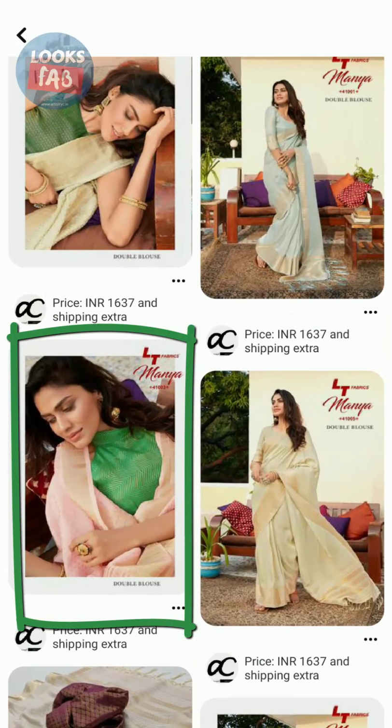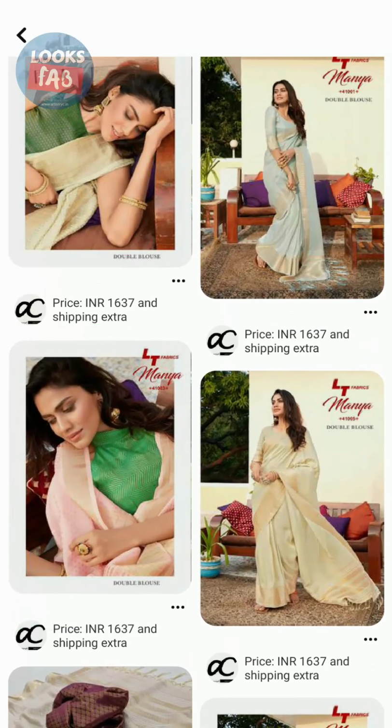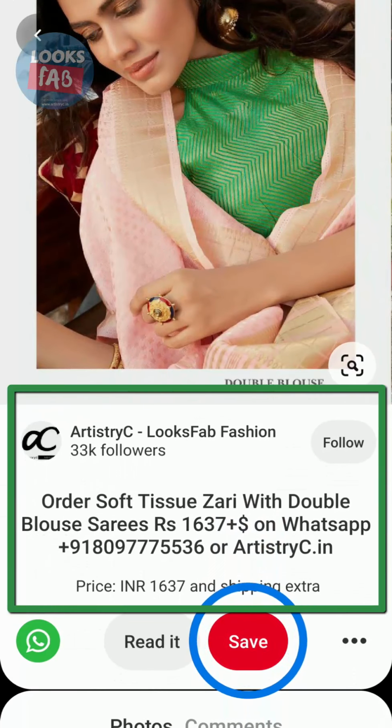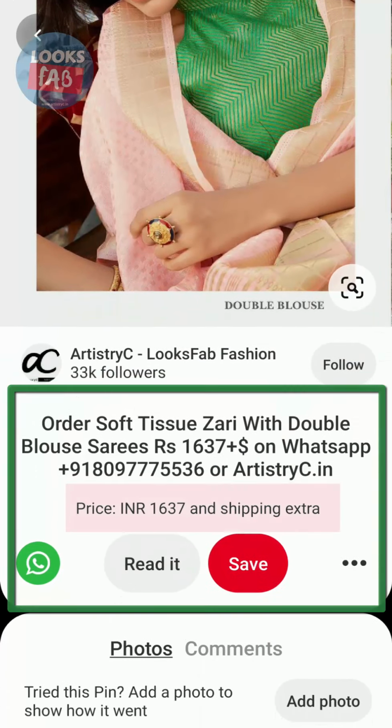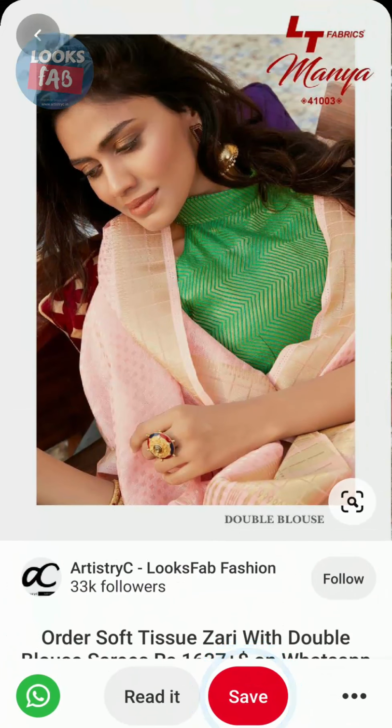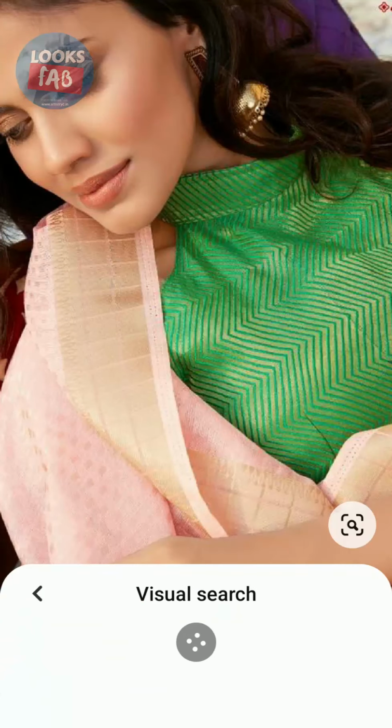If this is a particular sari that you like, just click on it. You could see all the details are available, including the price. You could zoom into the product to see the details.